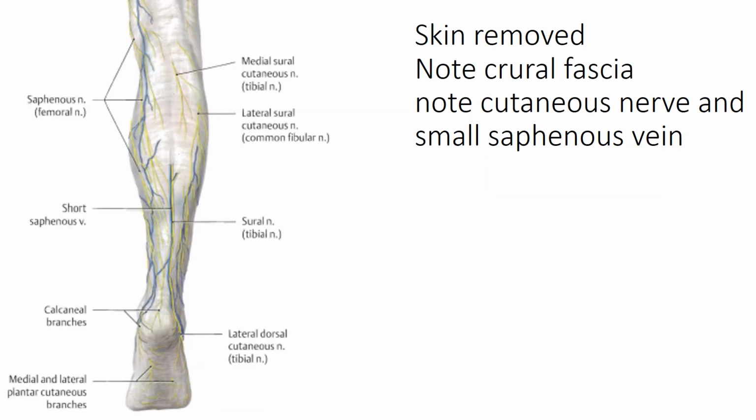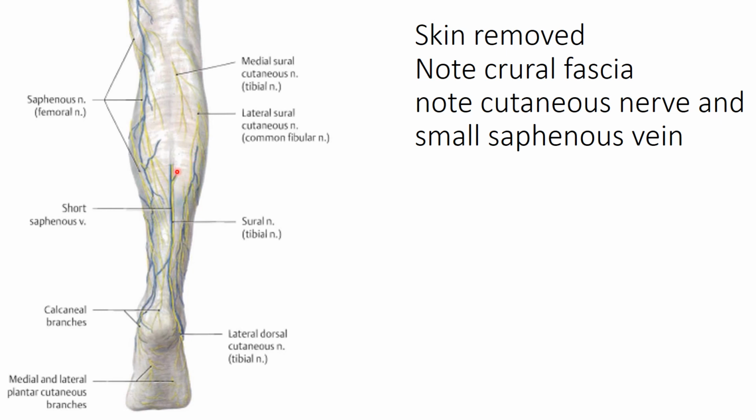Now this is the overview of how we proceed with the dissection in this compartment. Initially we remove the skin flap, then we note the deep fascia, which is the crural fascia, and the cutaneous nerves. The cutaneous nerves here are the medial sural cutaneous nerve and lateral sural cutaneous nerve, medial being the branch of tibial, lateral being the branch of the common peroneal.